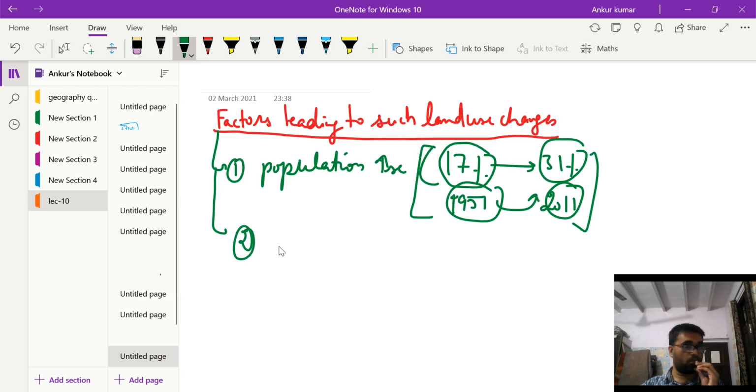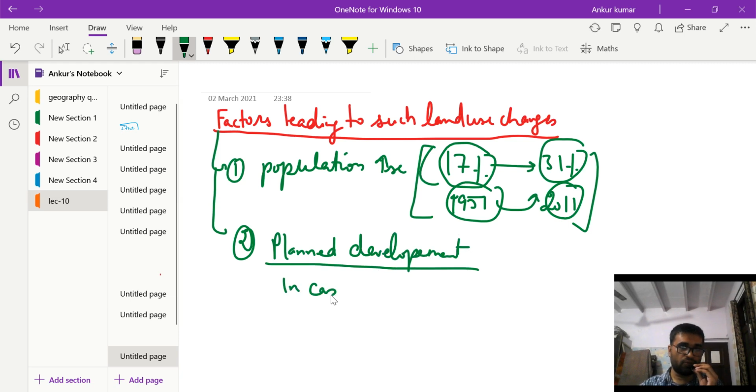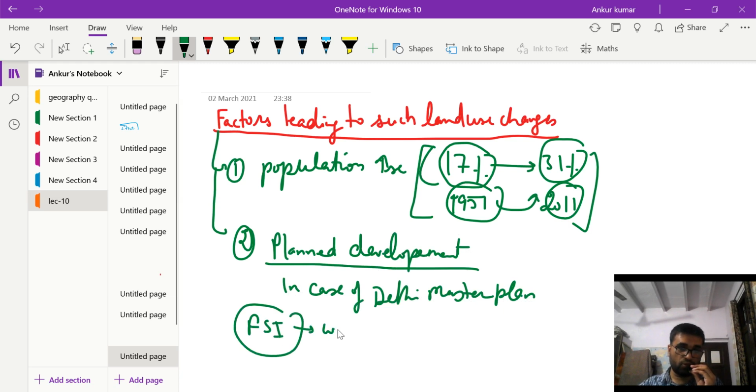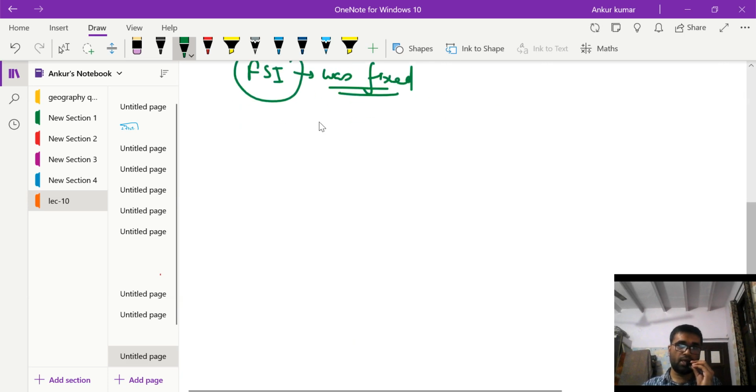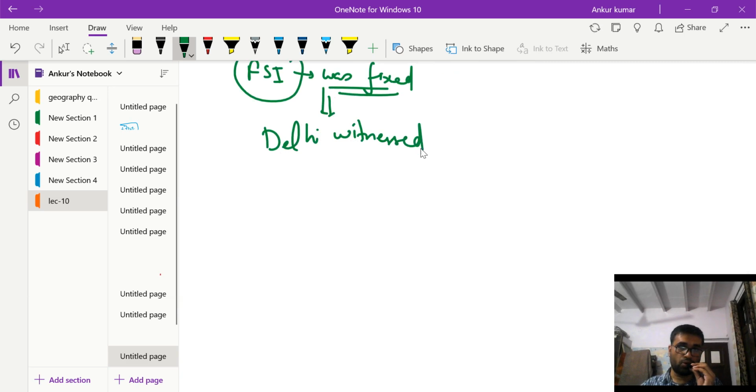The second was the so-called planned development. For example, in the case of Delhi, the master plan fixed the floor space index. And it was fixed in such a manner that Delhi witnessed horizontal sprawl.